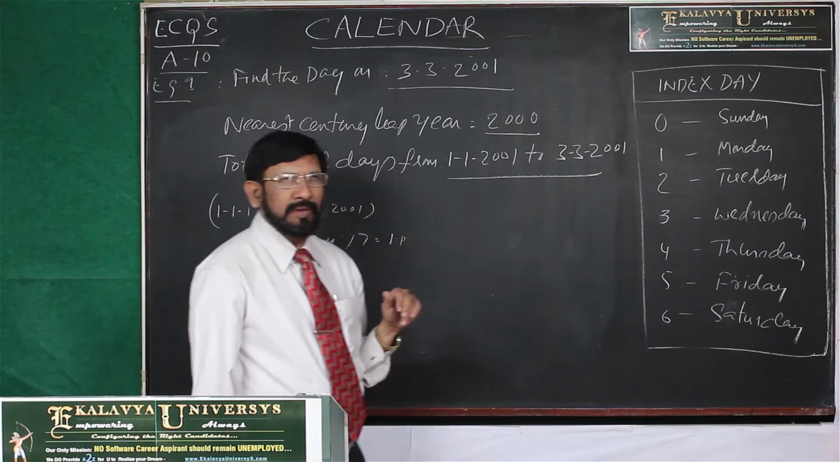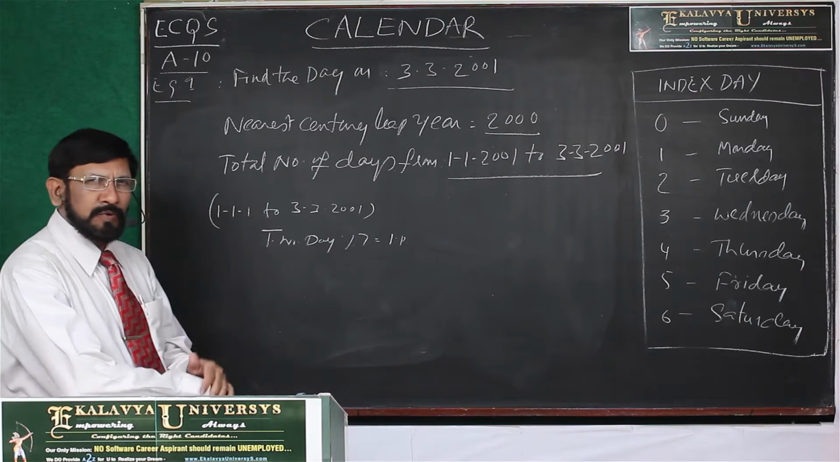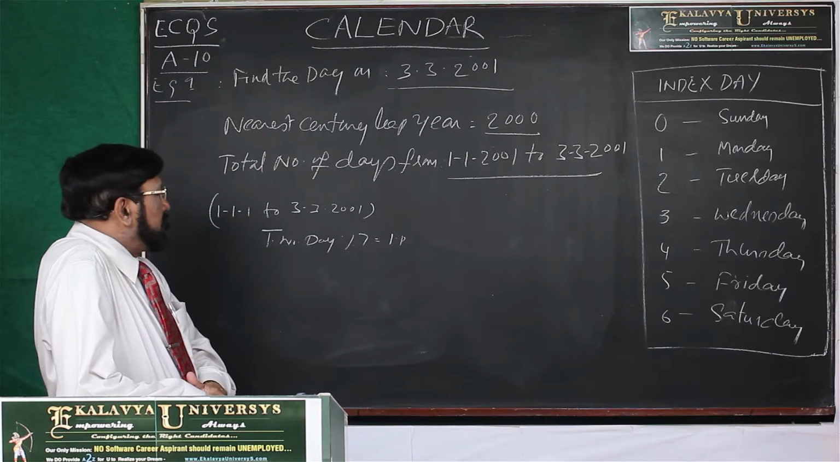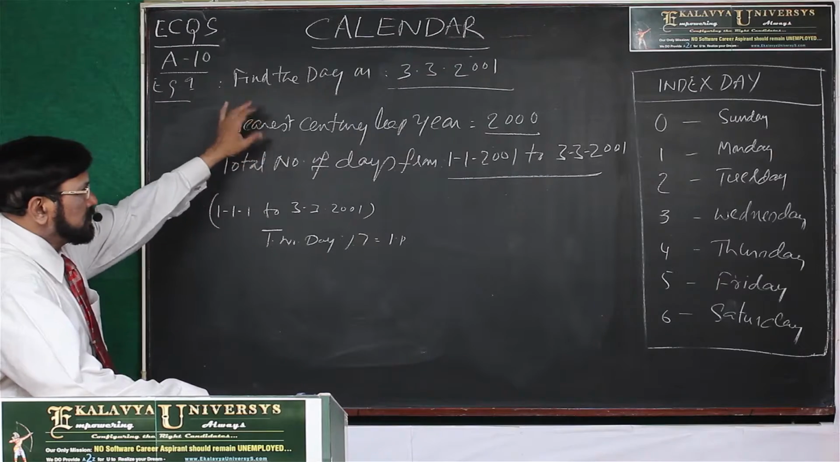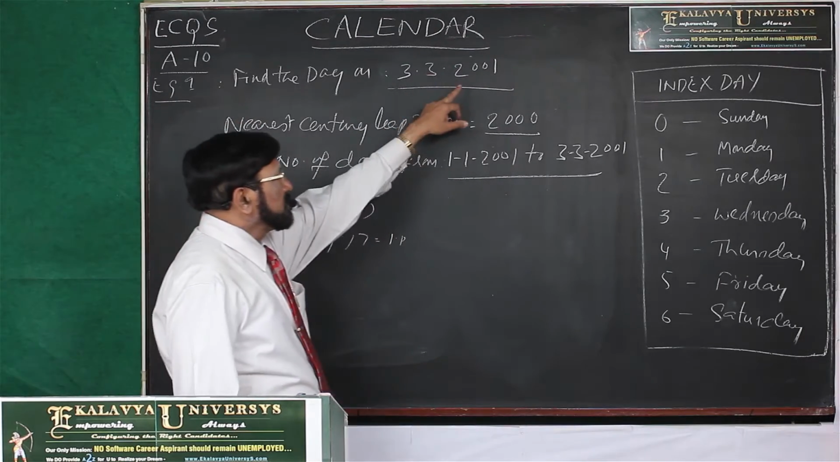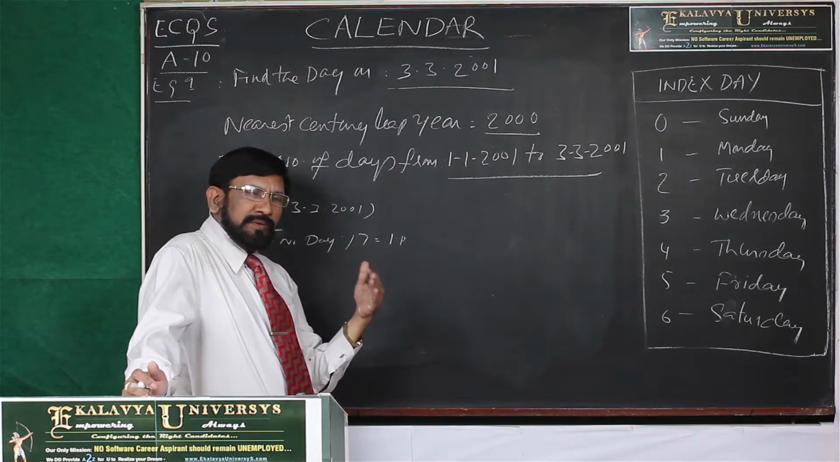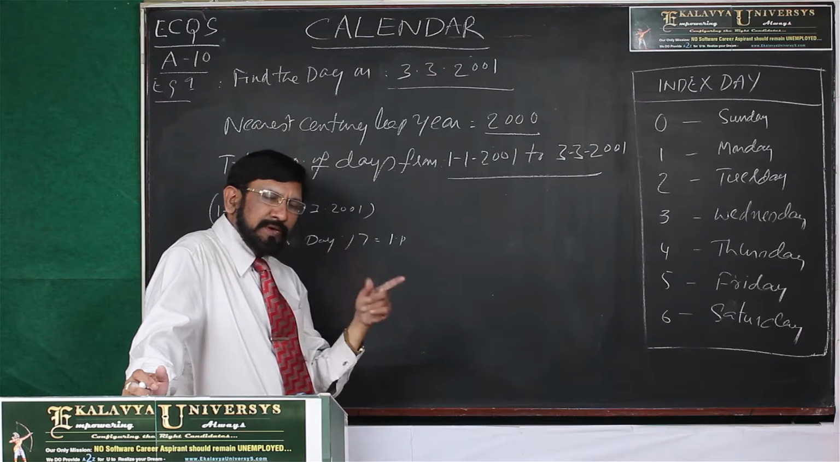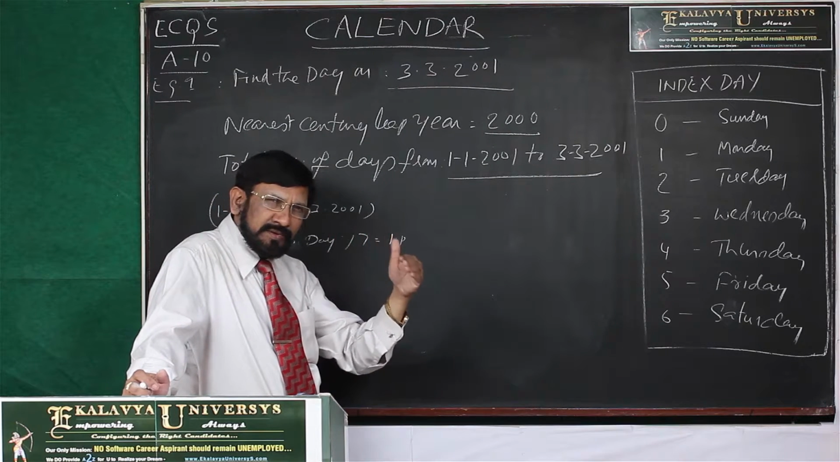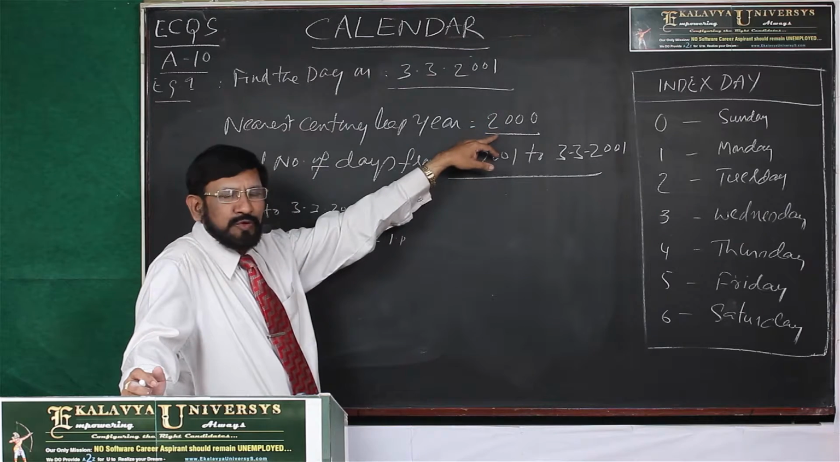That is the procedure. Now, because of our thumb rule technique, how can you manage in a simple manner? What if you take 2001? What is the nearest century leap year? Always remember the nearest century leap year. That is 2000.